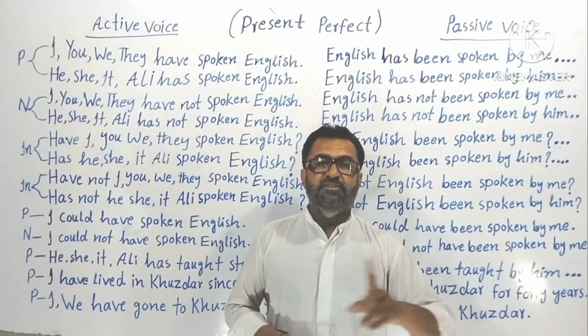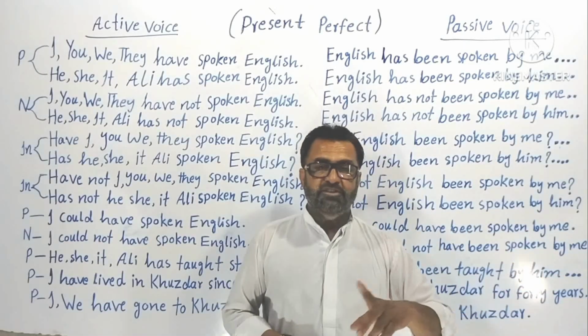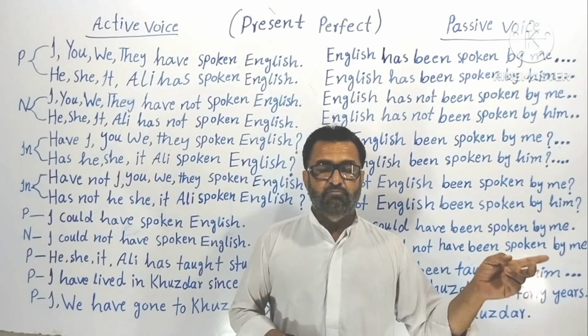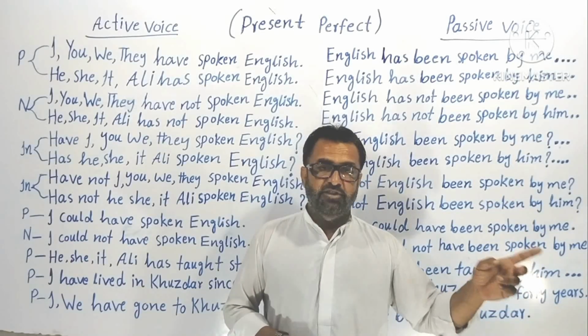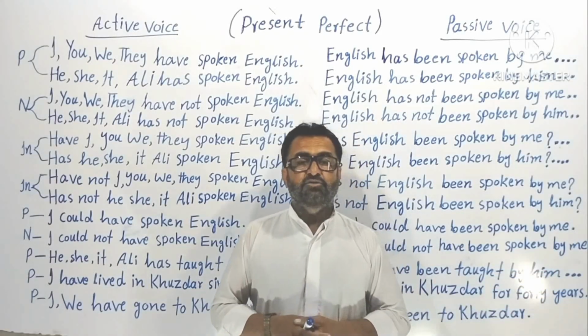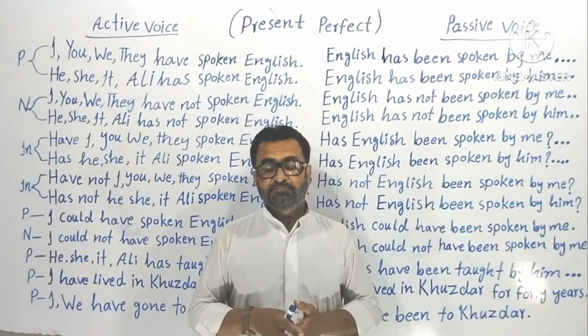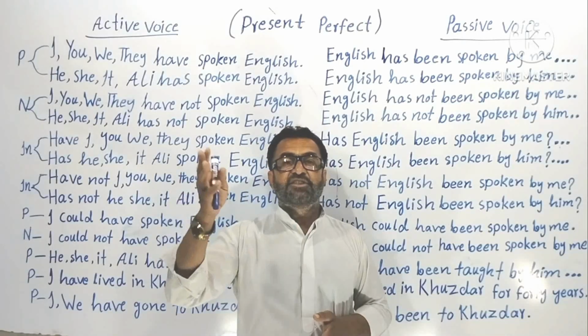In passive voice, the subject is not important, but rather the action is important, that is, the verb, the work is important. Understood? For example, if I say, the police have arrested the thief.